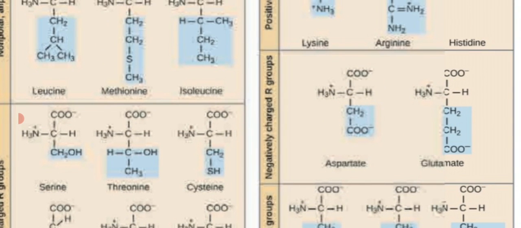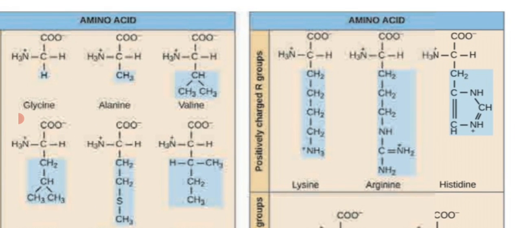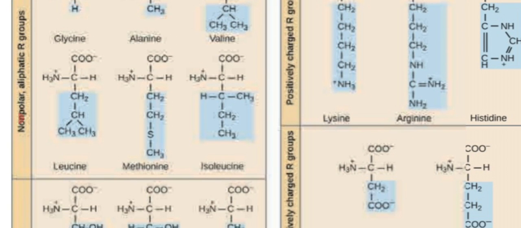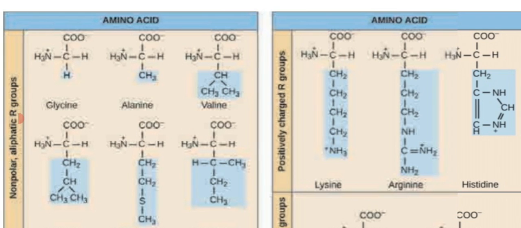The negatively charged R groups: aspartate and glutamate. Then positively charged R groups: lysine, arginine and histidine. Non-polar aliphatic R groups: leucine, methionine, isoleucine, glycine, alanine and valine. So these are the different classifications of amino acids.